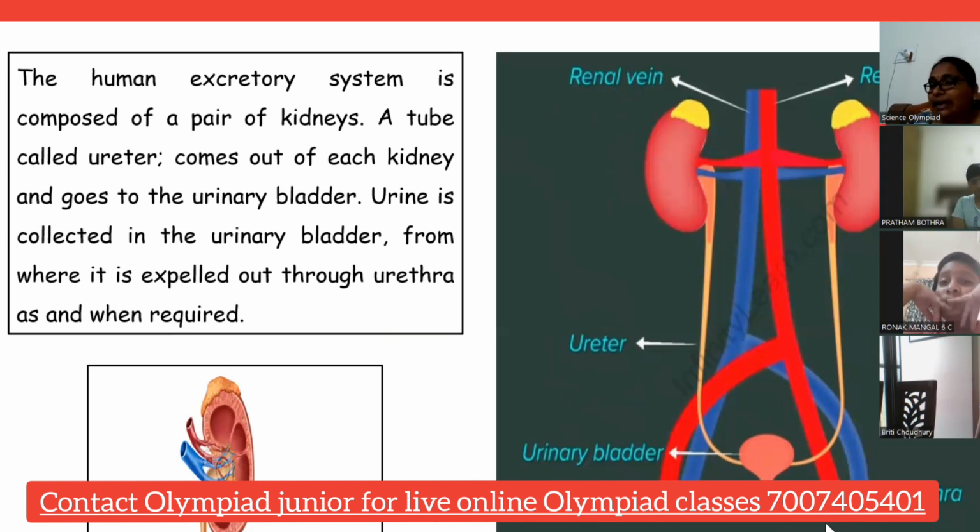And here one more thing. Smooth muscles will be there. We have studied when we were studying about the muscles: cardiac muscles, smooth muscles, skeletal muscles. The cardiac muscles are especially for the heart, and the skeletal muscles for hands and legs. Smooth muscles are in all internal parts like the stomach, intestine and kidneys. Here the nervous system and nerves will also be there, so that we get the feeling that now I need to go, my bladder is full.